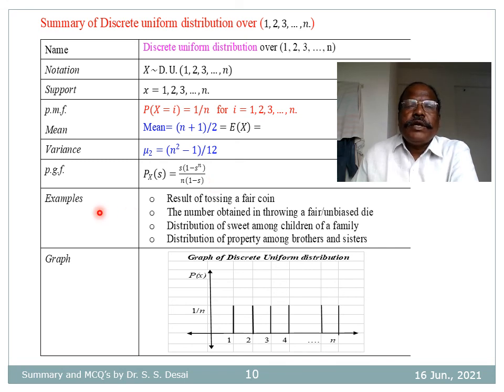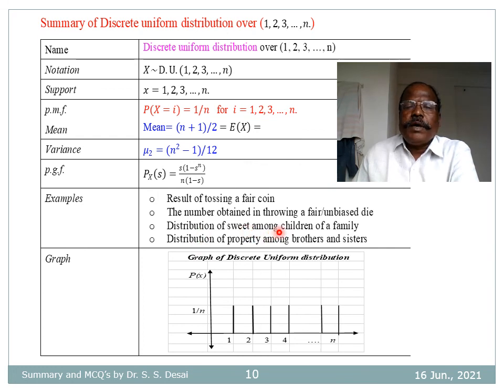Examples of discrete uniform distribution are the result of tossing a fair coin. So here probability of getting head is equal to probability of getting tail, equal to 1 by 2. The number obtained in throwing a fair die. So here the probability is 1 by 6 for each number 1 to 6.